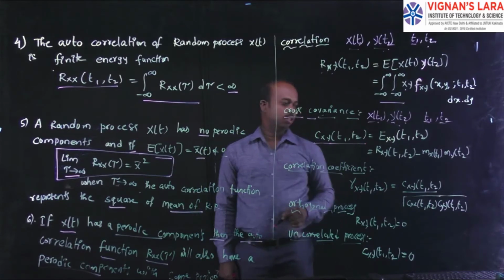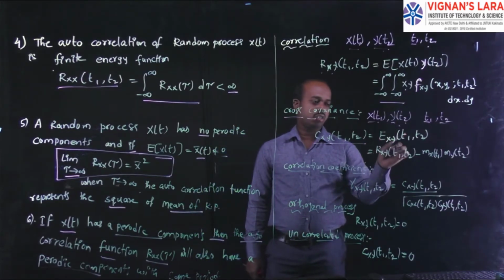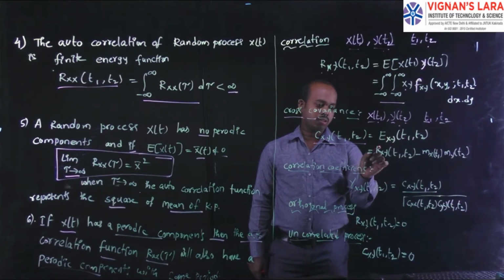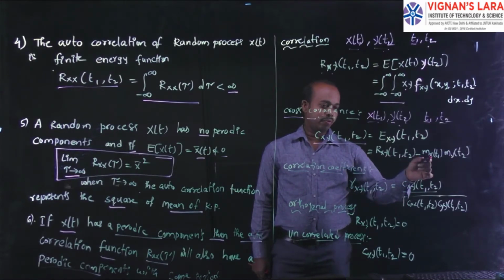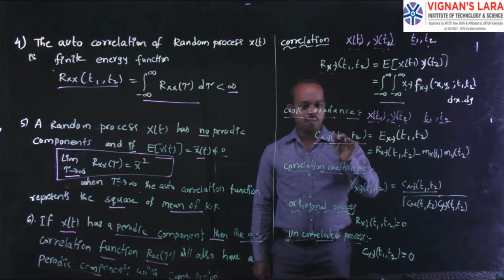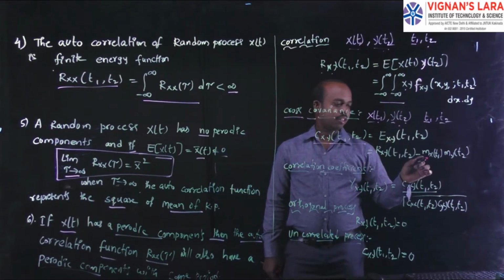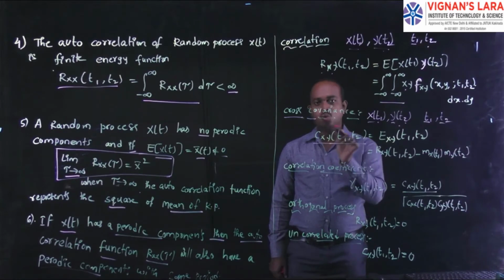That value you can write as the expectation of xy at t1 comma t2, that is the correlation Rxy of t1 comma t2, minus the mean value of random process x and the mean value of random process y. Here you can write mx of t1 and my of t2. This is the formula for cross covariance.